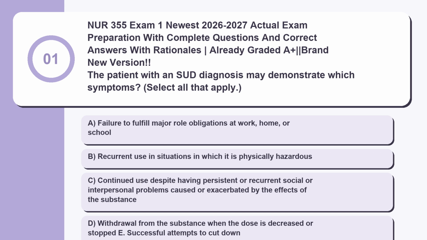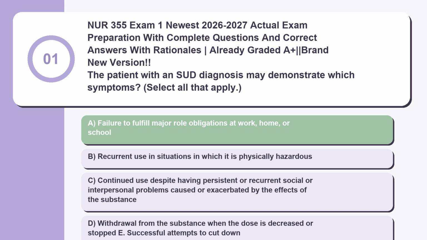The patient with SUD diagnosis may demonstrate which symptoms? Select all that apply. Failure to fulfill major role obligations at work, home, or school. Recurrent use in situations in which it is physically hazardous. Continued use despite having persistent or recurrent social or interpersonal problems caused or exacerbated by the effects of the substance. Withdrawal from the substance when the dose is decreased or stopped. Successful attempts to cut down. Answer: A, B, C, and D.